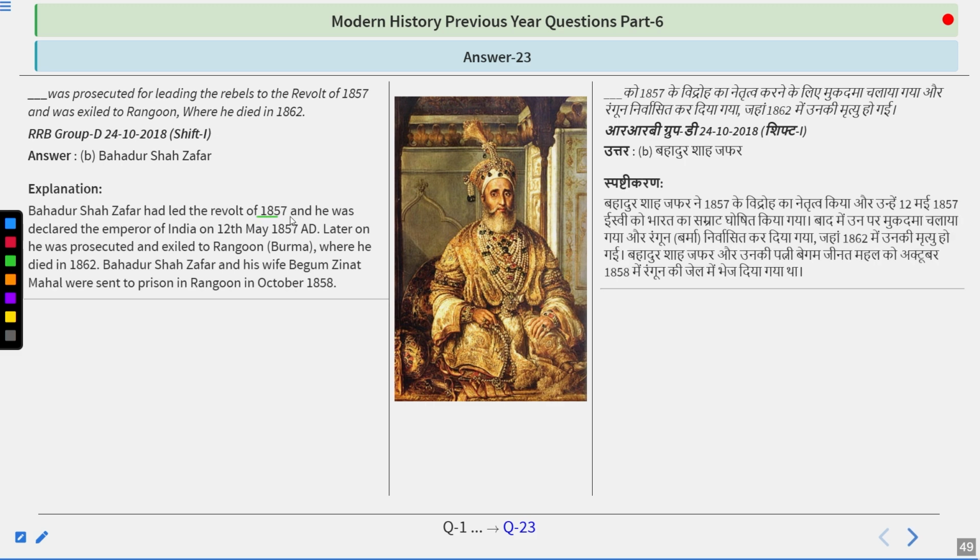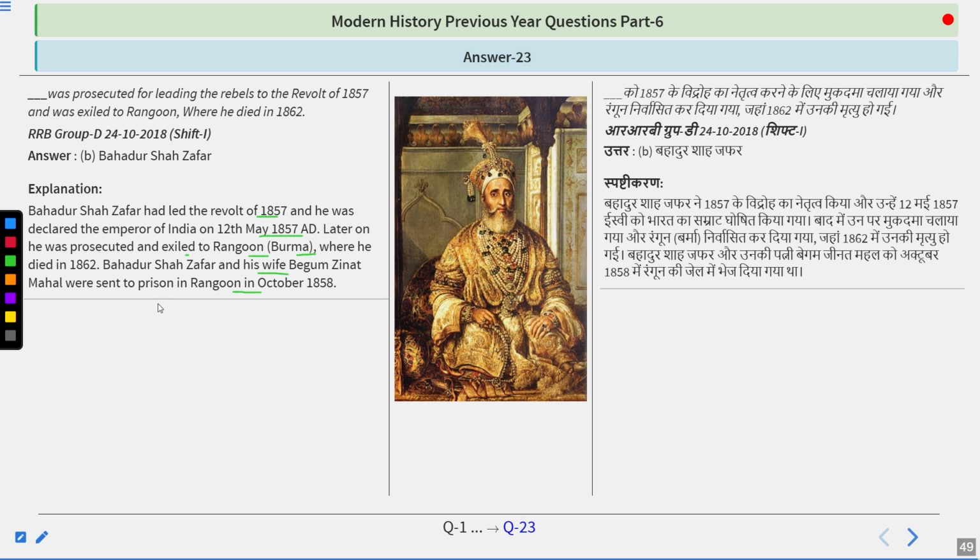He had led the revolt of 1857. He was declared the Emperor of India on 12th of May. Later on, he was prosecuted and exiled to Rangoon, where he died in 1862. Bahadur Shah Zafar and his wife Begum Zeenat Mahal were sent to prison in Rangoon in October 1858. So Bahadur Shah Zafar was the last Mughal emperor.